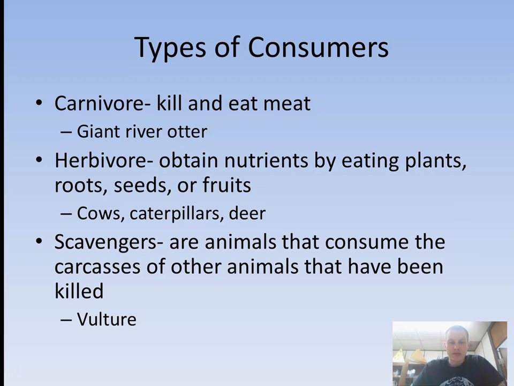And then the last one we'll talk about is scavengers. Scavengers are animals that consume the carcasses of other animals that have been killed. So they use their resources around them. The animal's killed. They will take that energy. It still has energy in it, even though it's not living. But they take those animals, eat it, and that's how they produce their energy. And they scavenge different animals. Okay, so an example of that is vultures. You probably have seen those on the road before.